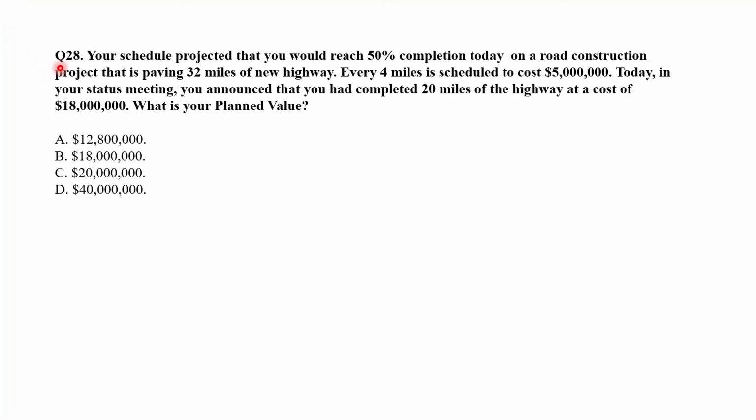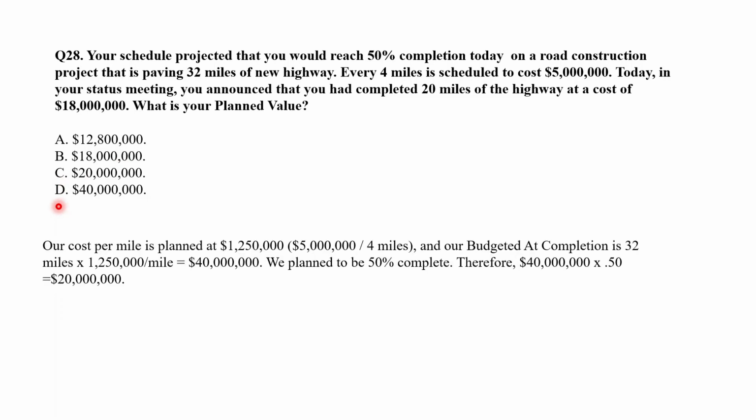Question number 28. Your schedule projected that you would reach 50% completion today on a road construction project that is paving 32 miles of new highway. Every 4 miles is scheduled to cost $5 million. Today, in your status meeting, you announced that you had completed 20 miles of the highway at a cost of $18 million. What is your planned value? Option A, $12.8 million. Option B, $18 million. Option C, $20 million. Or option D, $40 million.